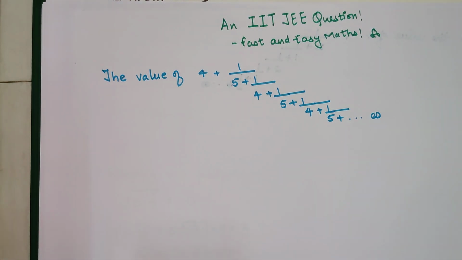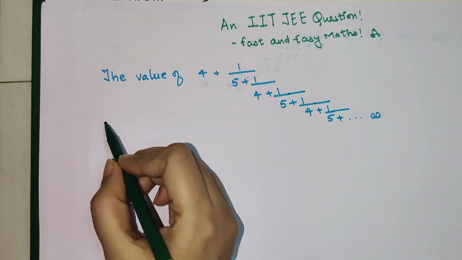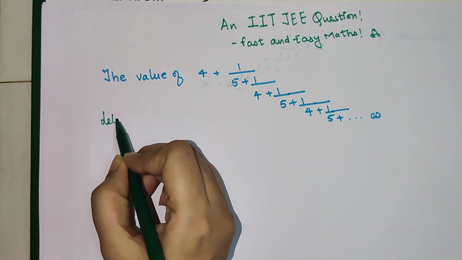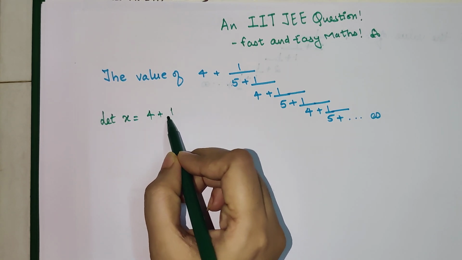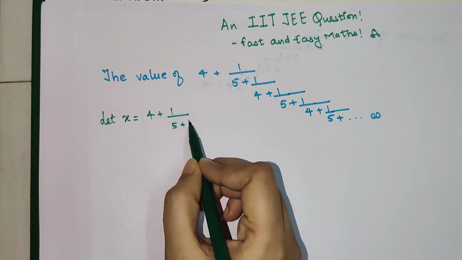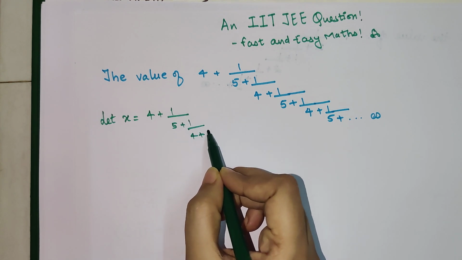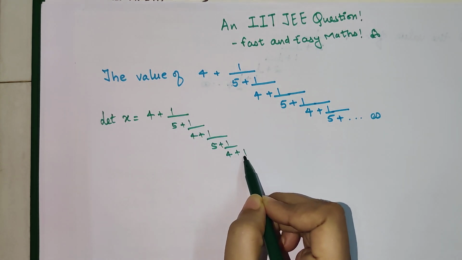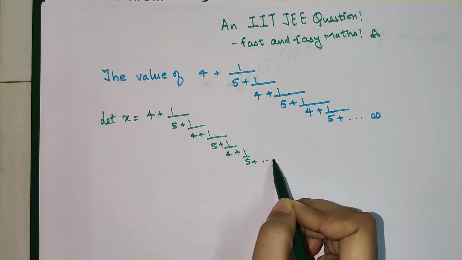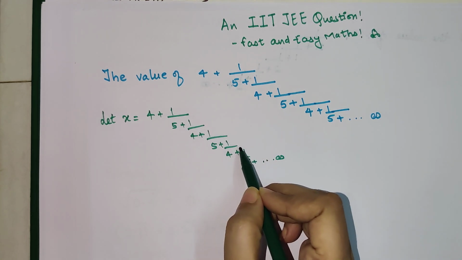The trick is so simple. The moment I show you the trick, you will start working on it and get the answer yourself. So what we'll do first is say let x is equal to 4 plus 1 upon 5 plus 1 upon 4 plus 1 upon 5 plus 1 upon 4 plus 1 upon 5 plus, going up to infinity.